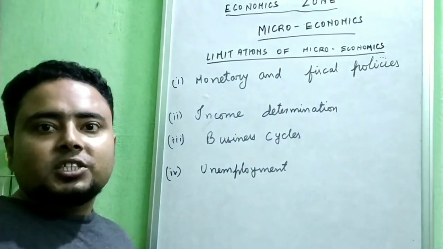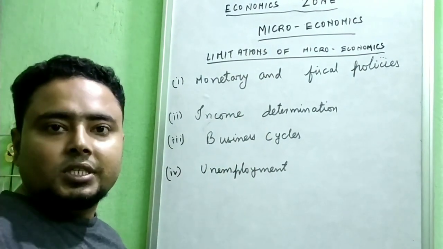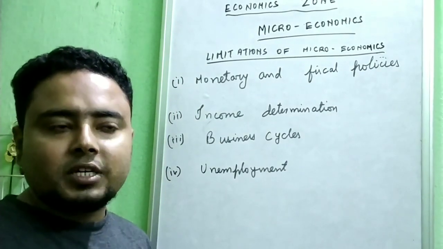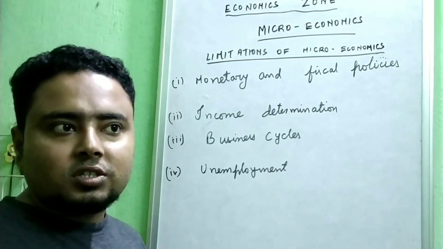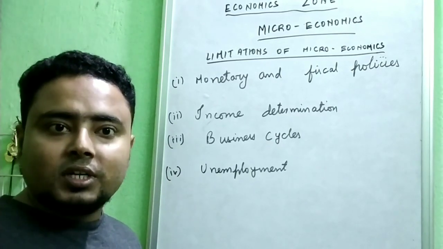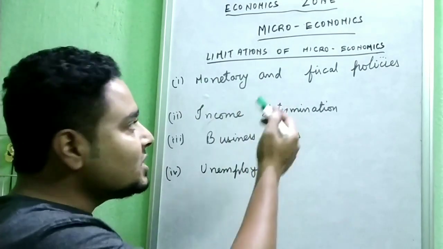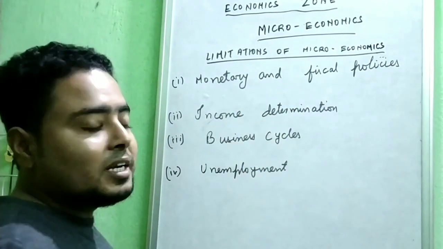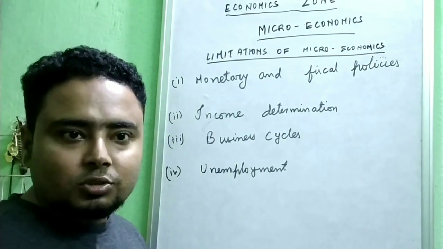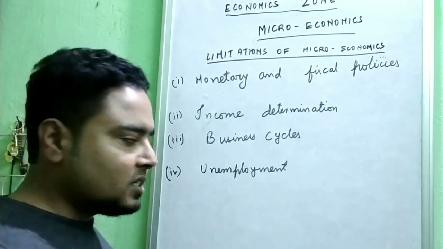Next is income determination. Now, the income of an individual can be discussed in microeconomics theory, but how income is determined and what the sources of income are, these are not given in microeconomics theory, because as you know, it is the theory of a single individual. So we cannot understand from this theory how an individual's income is determined, how it is fixed. These are dealt with in macroeconomics theory, which I will be coming to in a later video.